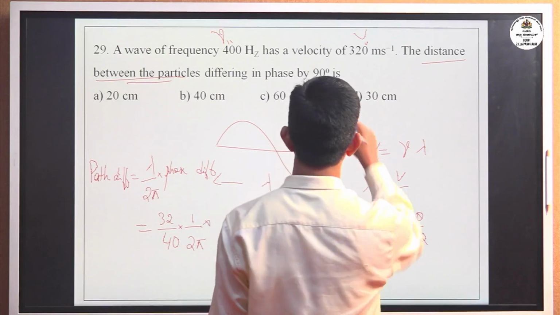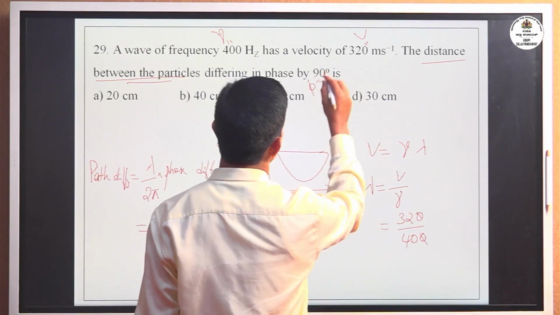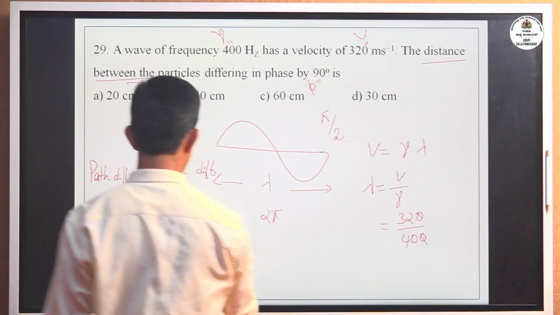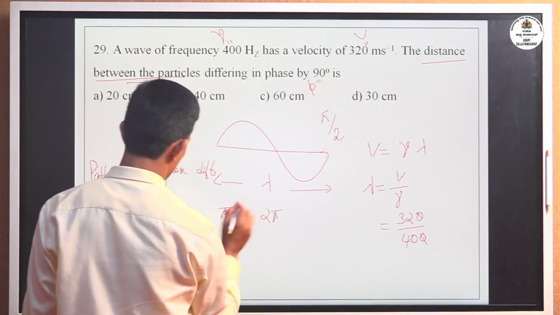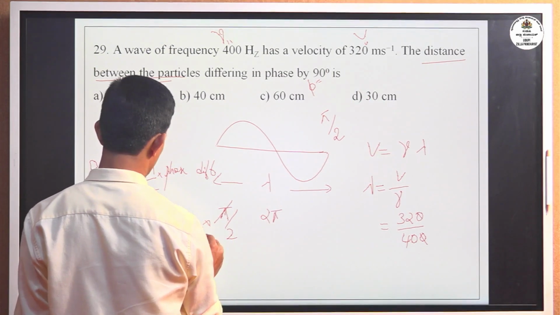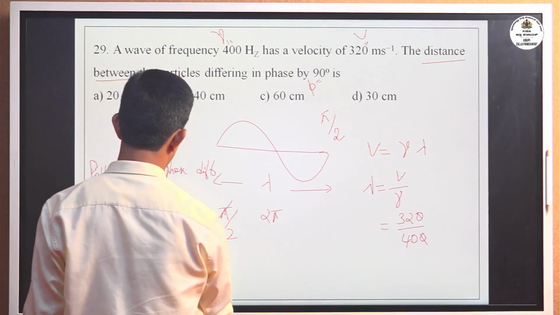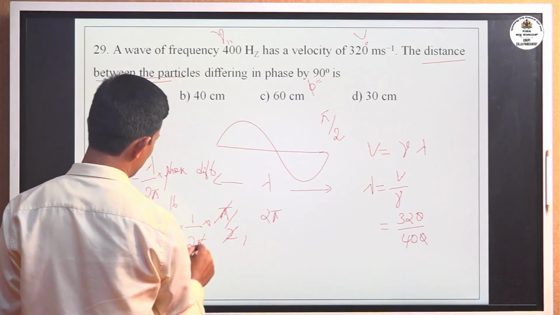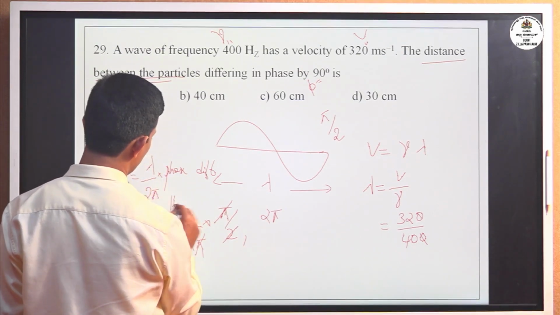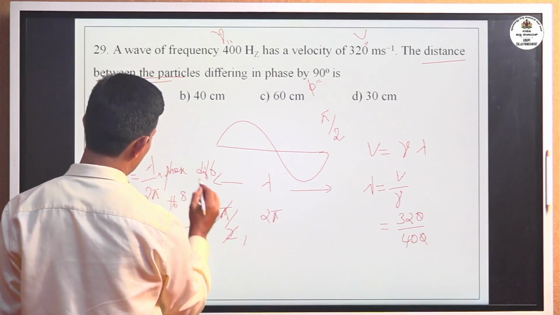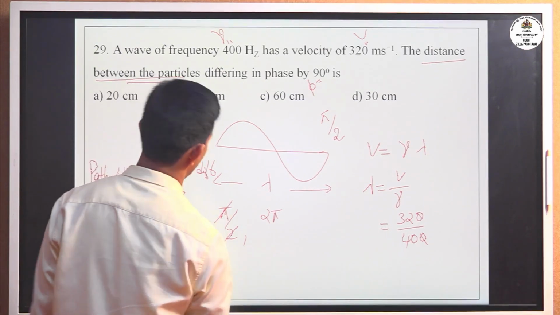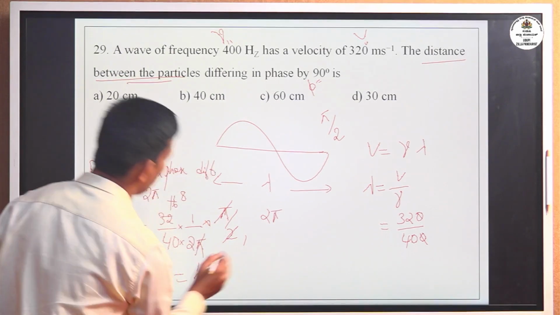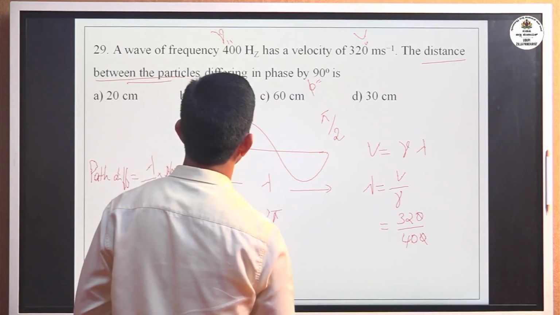The phase difference is given as 90 degrees, which in radians is pi by 2. Pi gets cancelled. 2 ones are 2, 2 sixteens are 8, so that is 8 by 40, which is 1 by 5 meter.